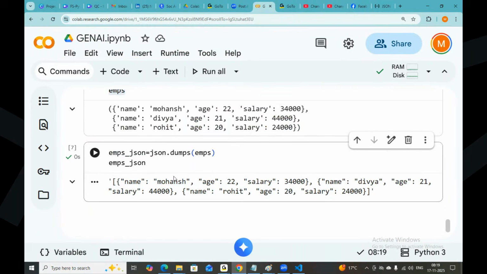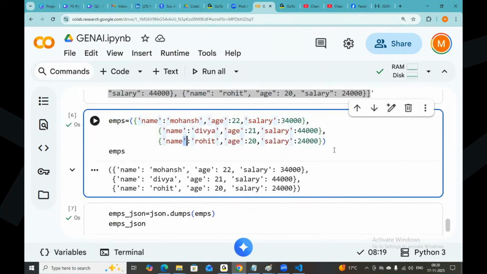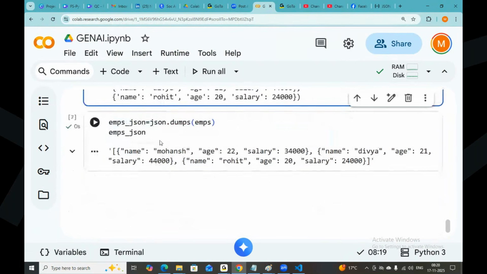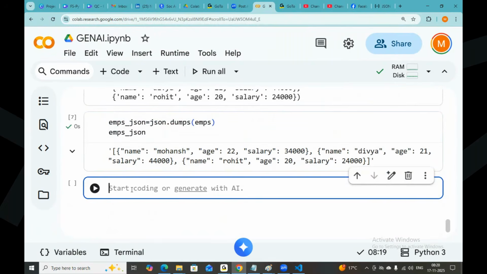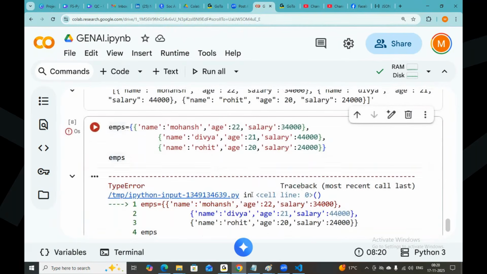Can we check with the set now? Same EMPS. I want to take it as a set now. Curly braces open, curly braces close. This time it is a set. Oh, type error. What happened? You cannot take objects in a set.